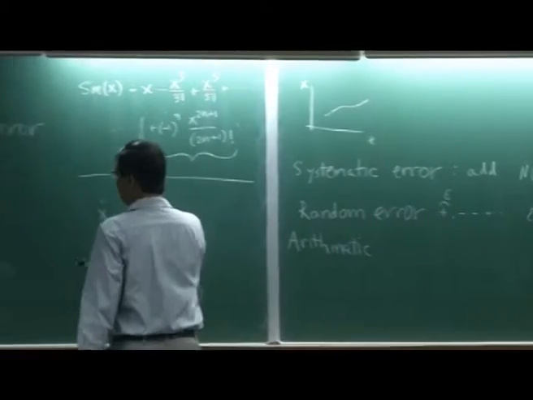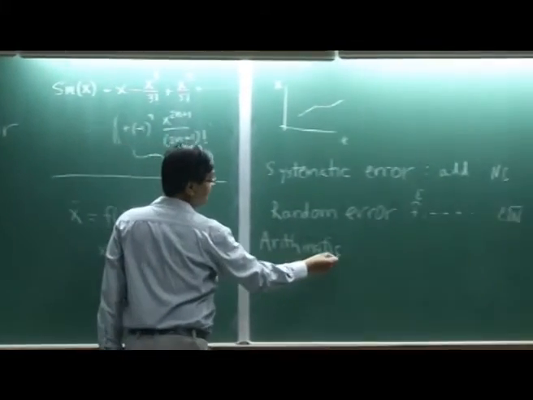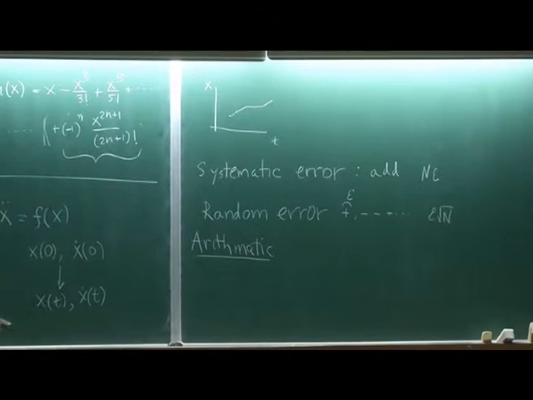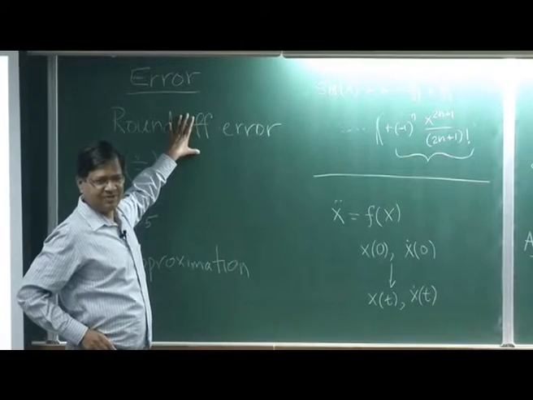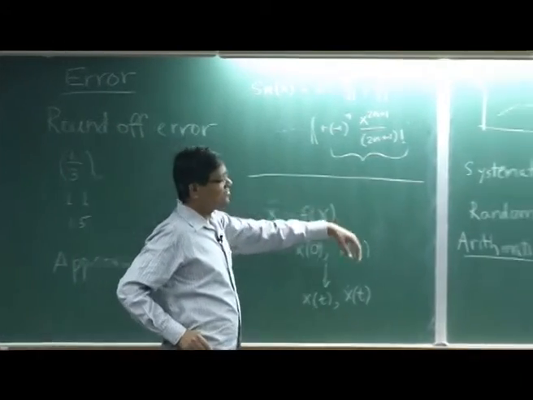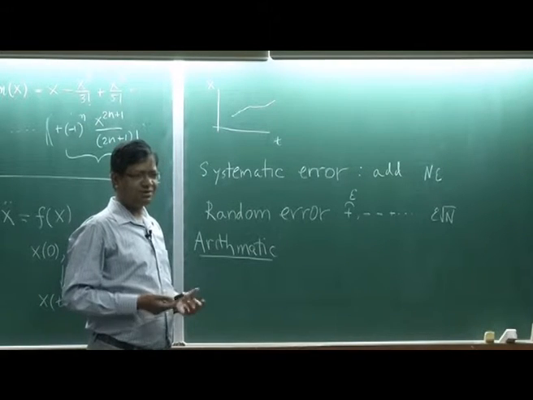Actually it should basically belong to this round off error, approximation error, arithmetic error. So even if a number can be accurately represented, there could be error because of my numerical operation, addition, subtraction.